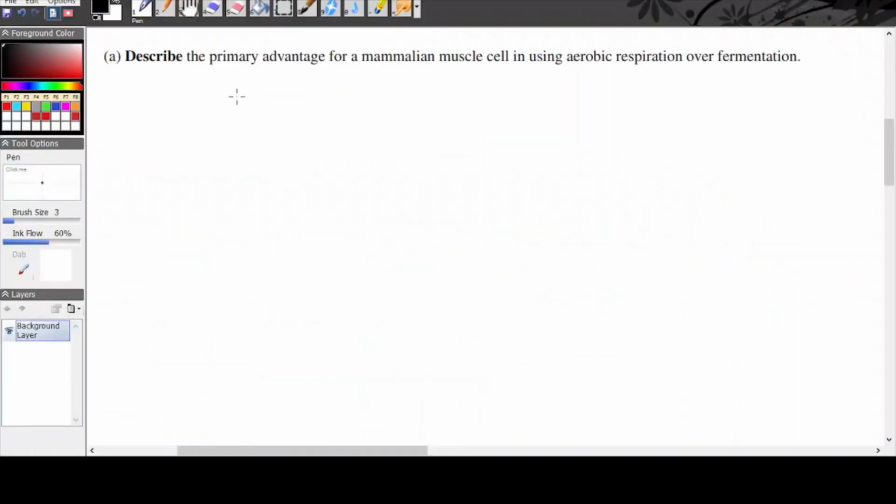Part A of question 3 says, describe the primary advantage for a mammalian muscle cell in using aerobic respiration over fermentation. So for this, you need to know the difference between aerobic respiration and fermentation. Aerobic respiration happens when the environment of the cell has ample amounts of oxygen, and in that process, more energy is produced.